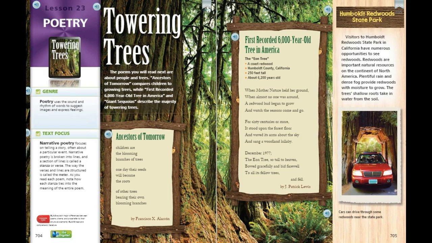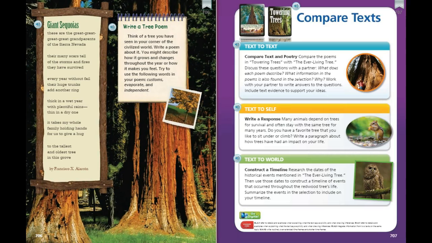The poem Ancestors of Tomorrow is a metaphor. What is the poet comparing, and what does the poet mean by the metaphor? How could you change this poem into a prose? How do you feel after reading the second poem, and why? Compare and contrast Francisco X. Alarcon's two poems and think about the two poems' topics and themes.